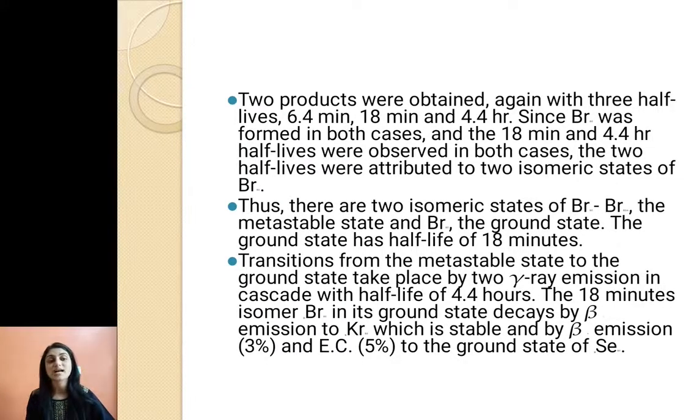The ground state has a half-life of 18 minutes. The transition from the metastable state to the ground state takes place by gamma ray emission with a half-life of 4.4 hours, and the 18-minute isomer decays by beta emission to krypton, which is stable, and by beta emission 3% and electron capture 5% to the ground state of Se.